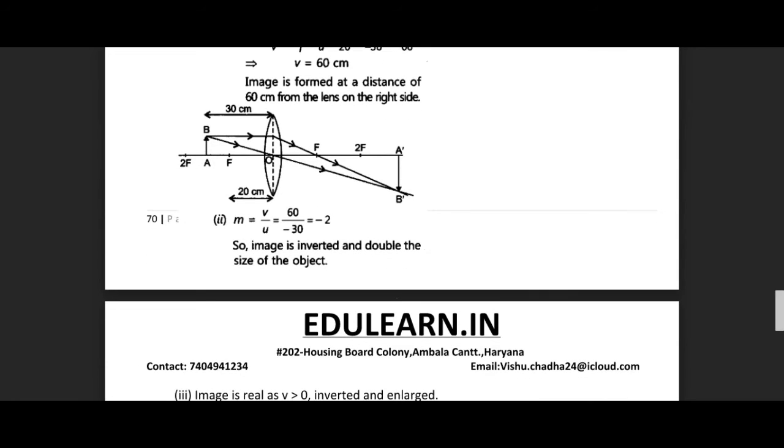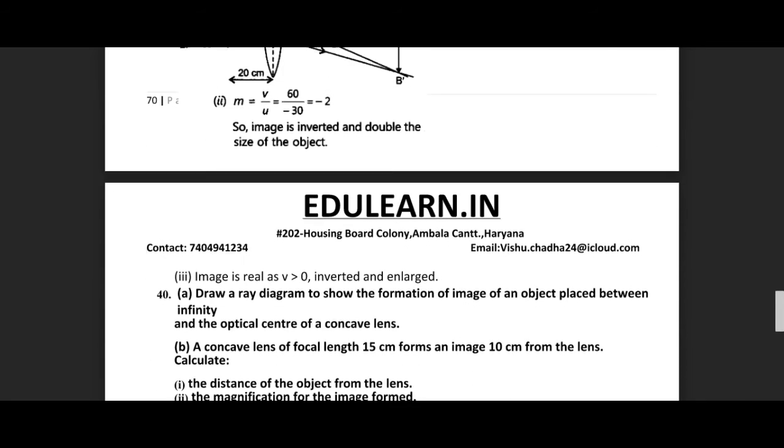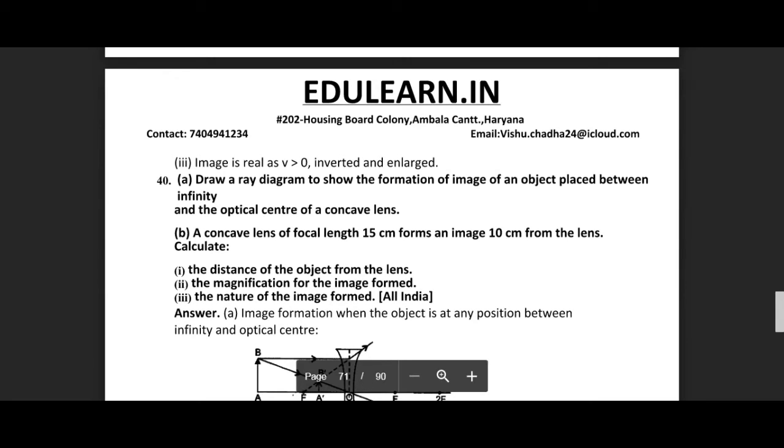Now magnification, they have told you, that is v by u, so 60 upon minus 30, that is minus 2. So the inverted image नीचे की तरफ बनेगी but double size की, right? Okay, so the image is real, inverted and enlarged.